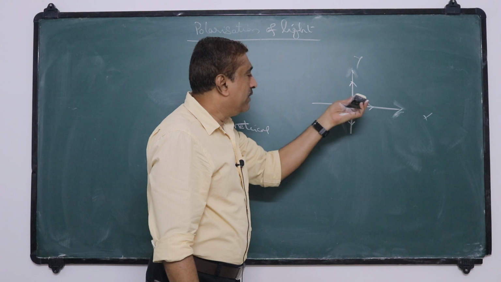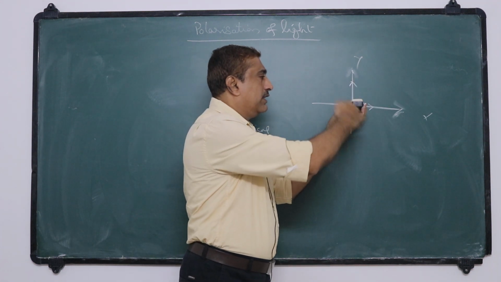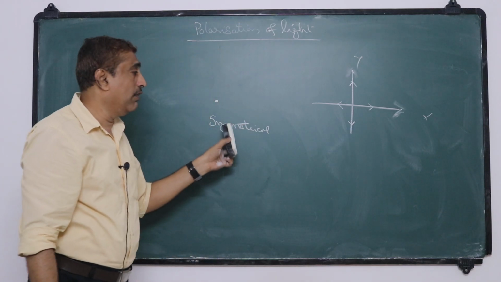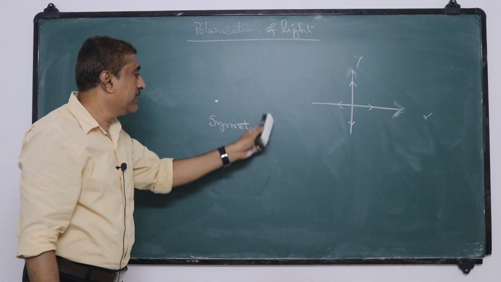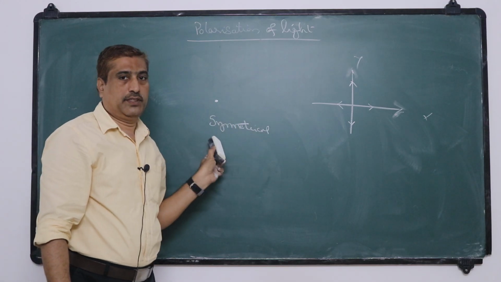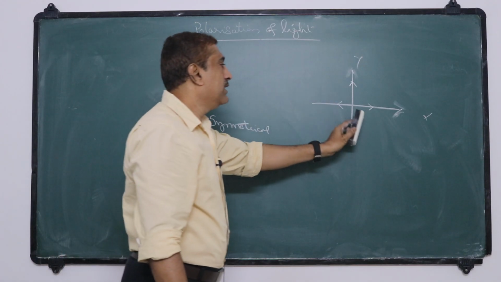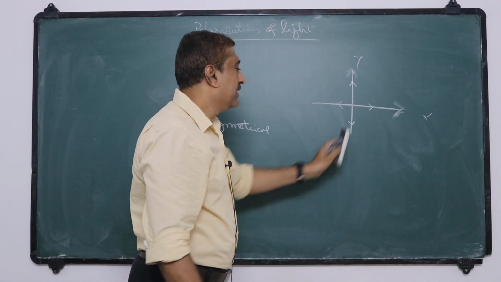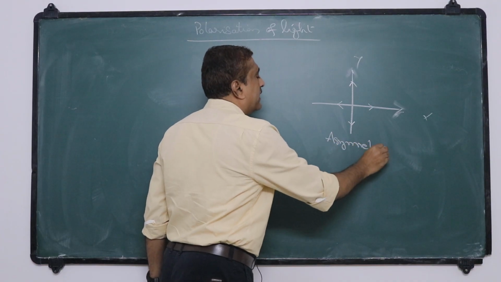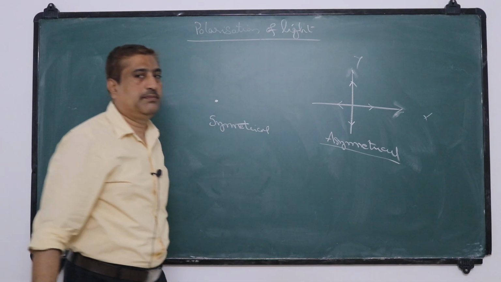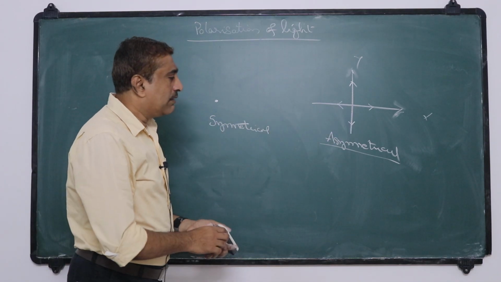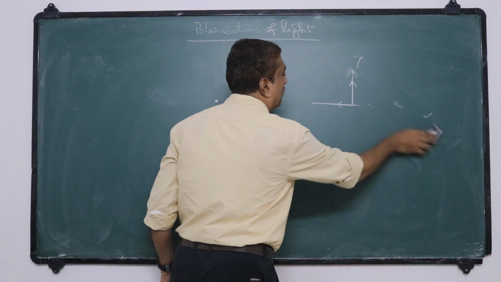So about the direction of propagation, these vibrations are not symmetric. But in the case of a longitudinal wave, these vibrations are symmetrical about the direction of propagation. In the case of a transverse wave, these vibrations are asymmetric, that means not symmetrical about the direction of propagation. This asymmetric property is called polarization.